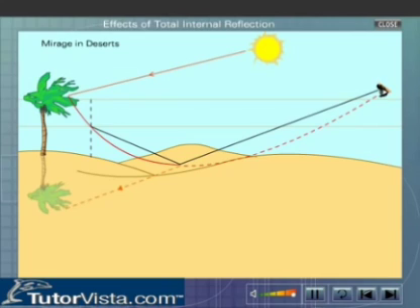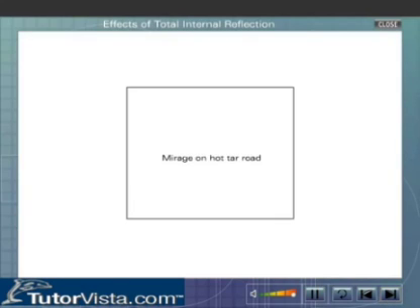The observer thinks that there is a pool of water from the formation of image. A similar phenomenon is observed on roads on hot summer days. It is due to total internal reflection that the surface of hot tar roads seem to be wet and shiny.